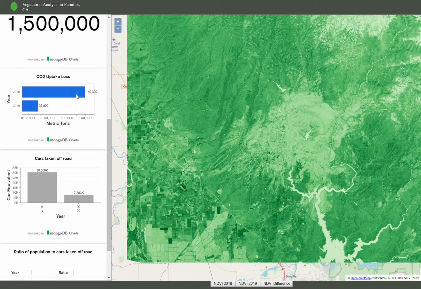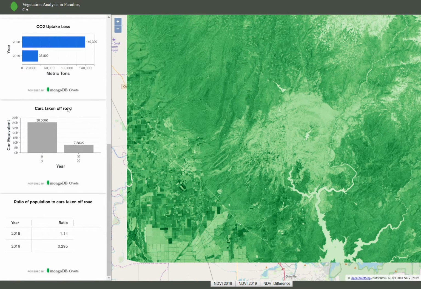That number shows how much CO2 is being captured out of the air by that forest. In other words, the forest was taking out about 31,000 cars' worth per year, and now it's at about 8,000.